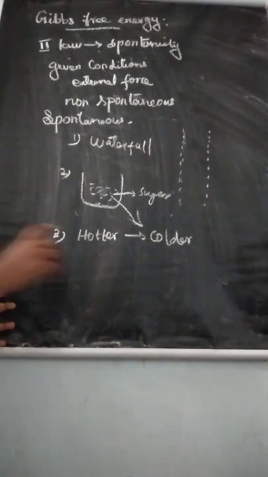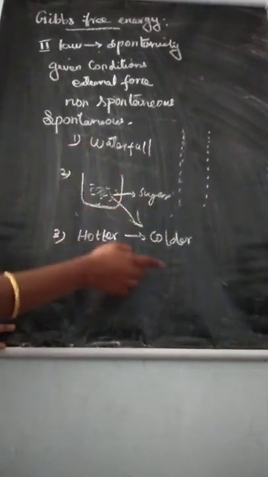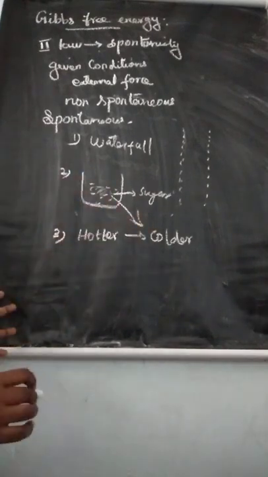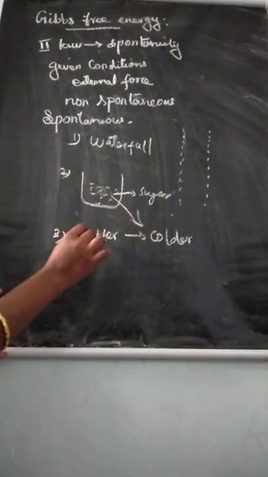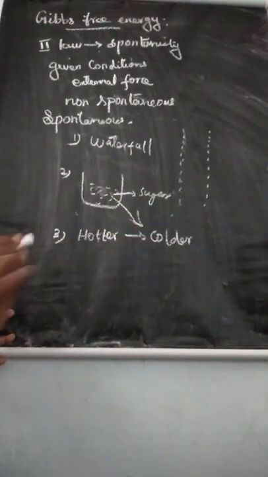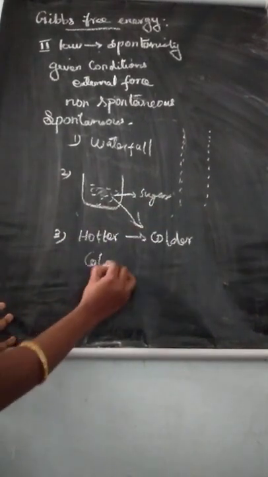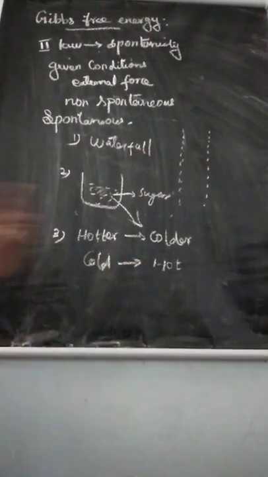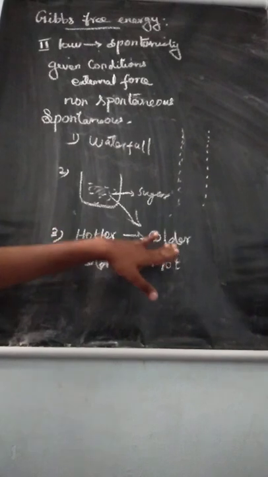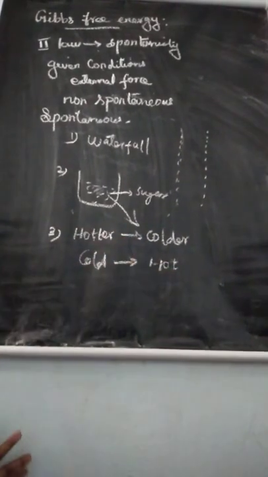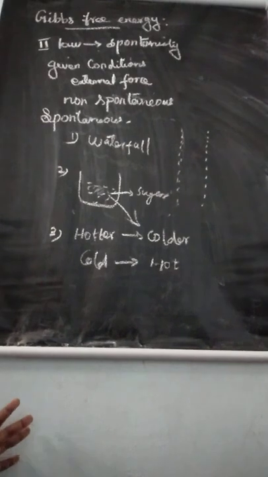We can transfer heat from a hot substance to a cold substance, but we cannot transfer heat from a cold object to a hot object. That is the third example.